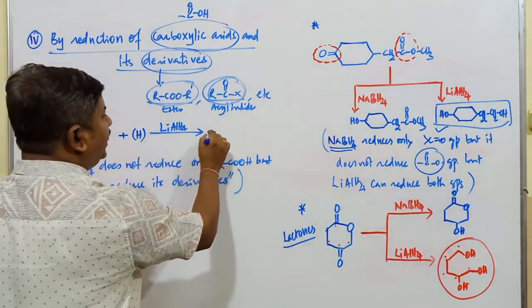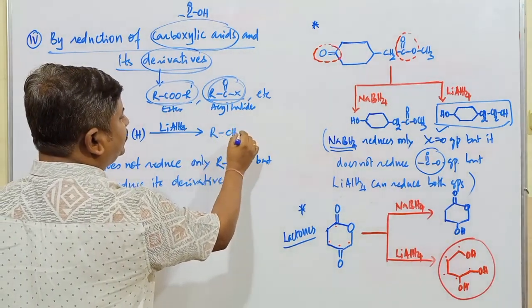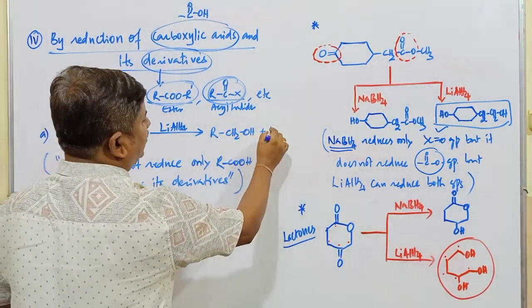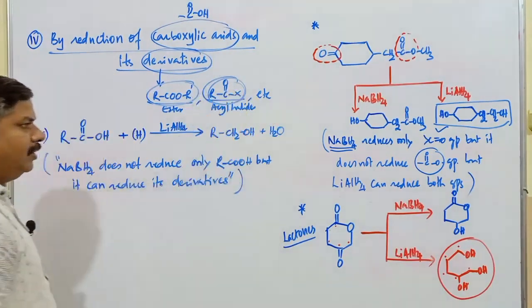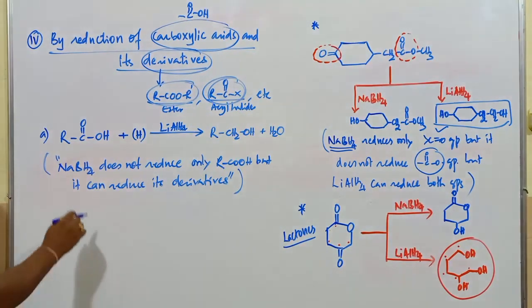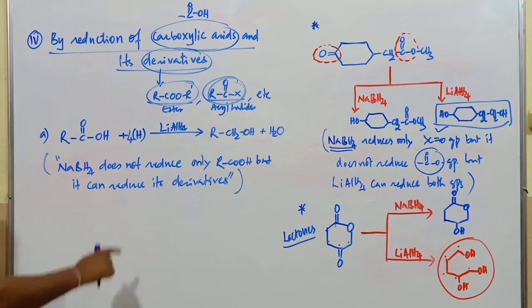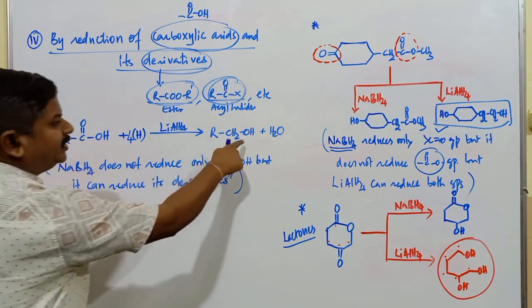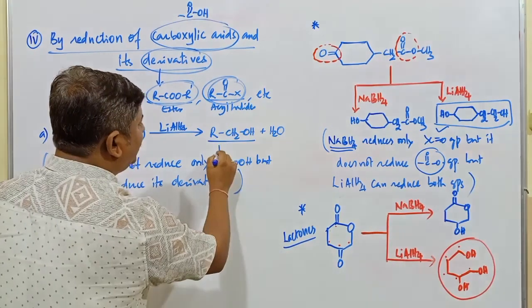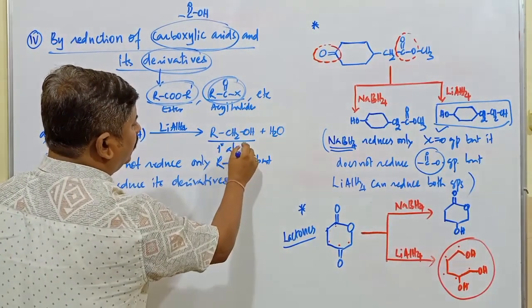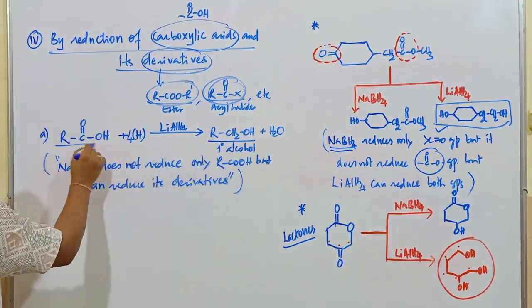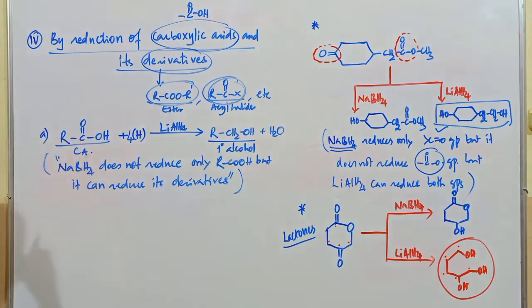What's the main product obtained here? RCH2OH plus H2O. To balance the reaction, the total number of hydrogen atoms should be 4, nascent hydrogen 4. Two oxygens are there here: this is one oxygen, this one oxygen. This is a primary alcohol. And this one is a carboxylic acid.